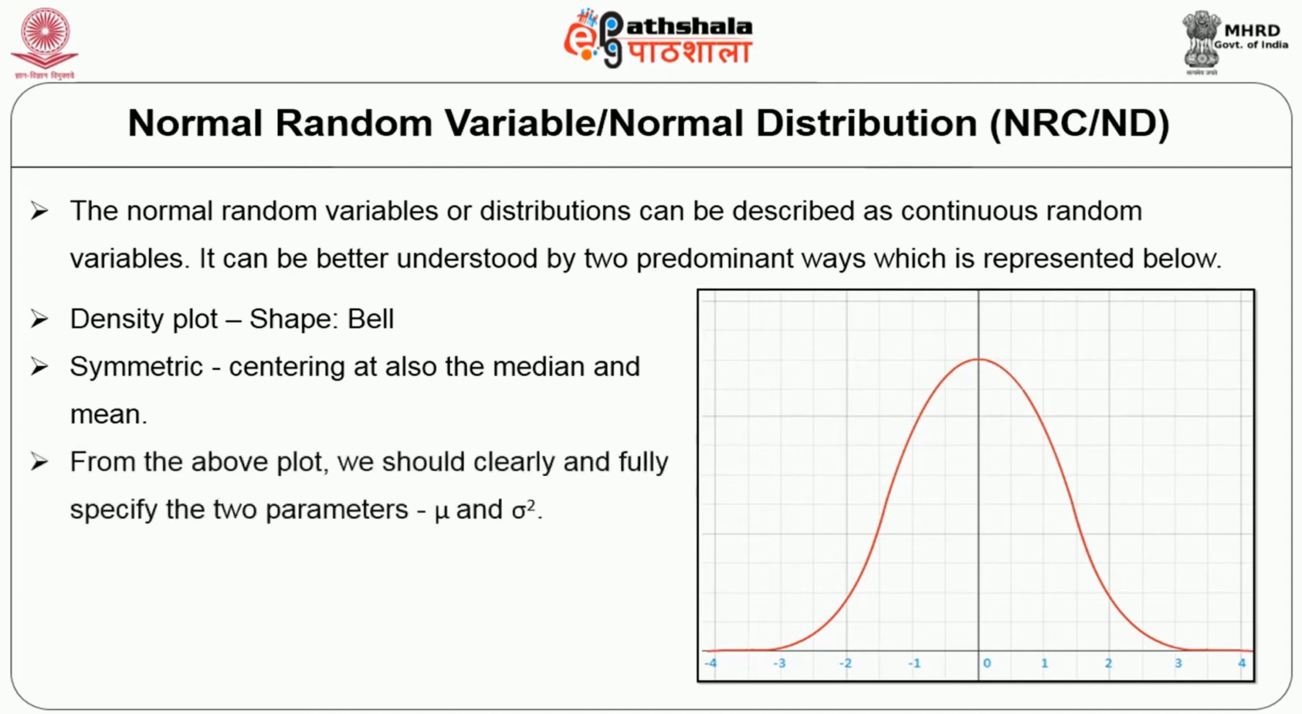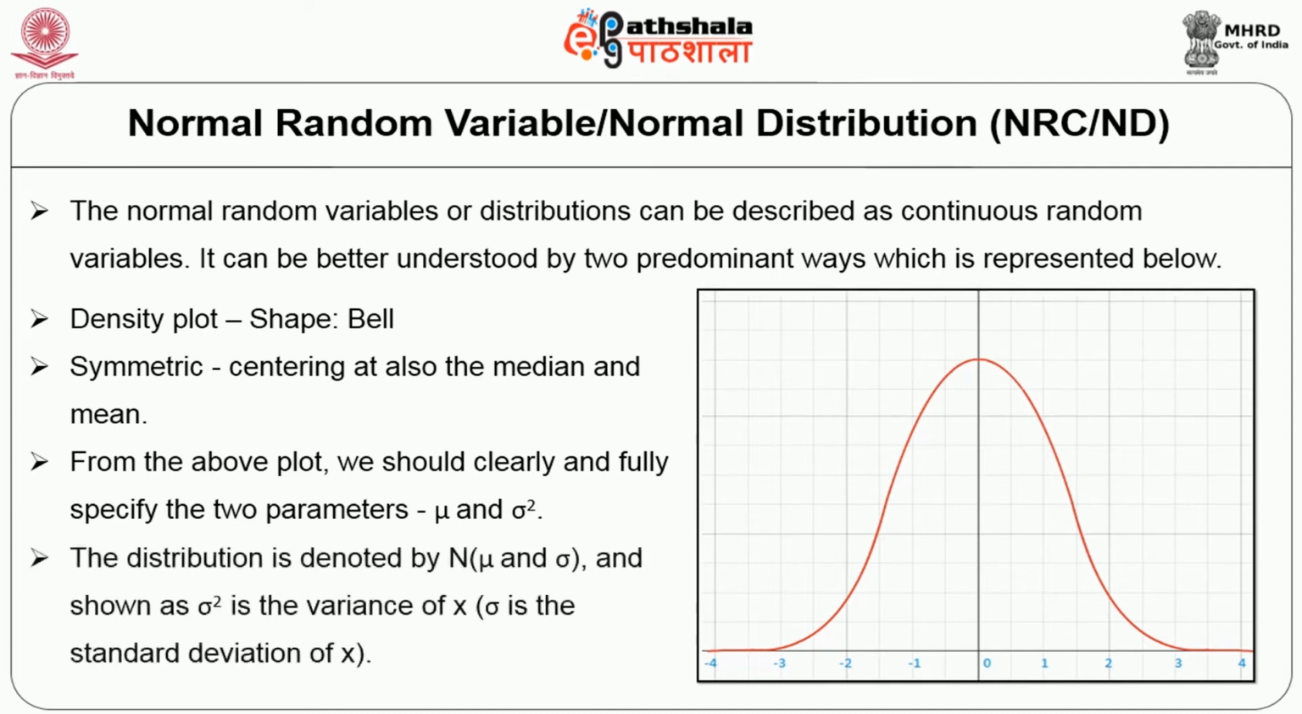From the above plot, we should clearly and fully specify the two parameters, that is the mean and the standard deviation. When we are plotting the diagram, it is very important to understand these two parameters, the mean and the standard deviation. The distribution is denoted by N of mean and standard deviation, where the standard deviation is in terms of the variance of x. It is called the standard deviation of x. Okay, this is all about the normal distribution.